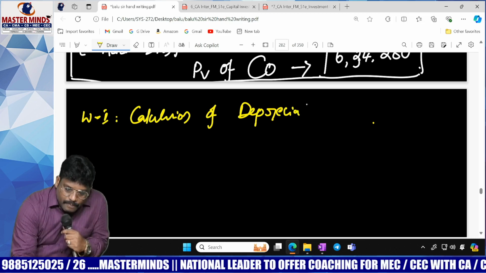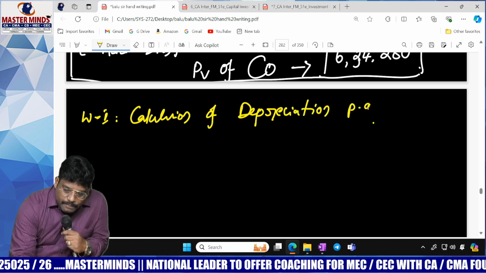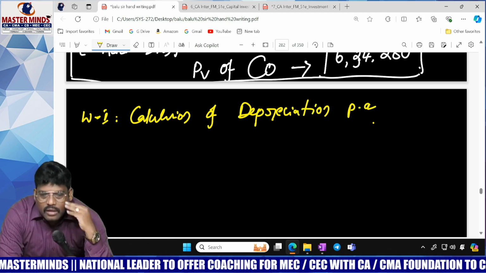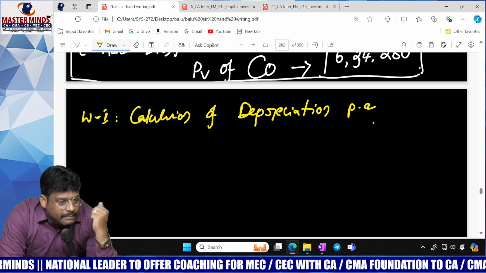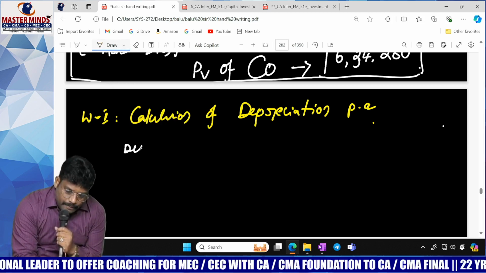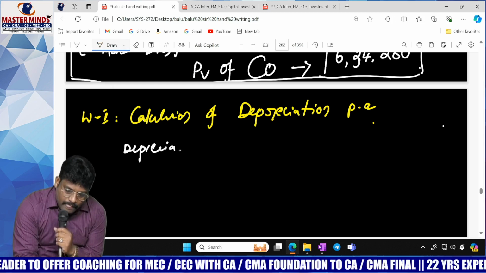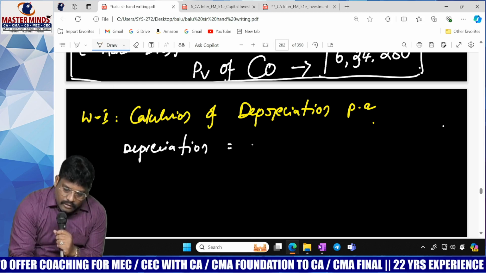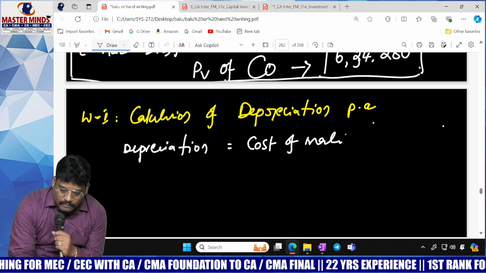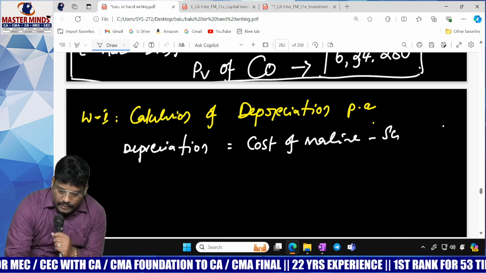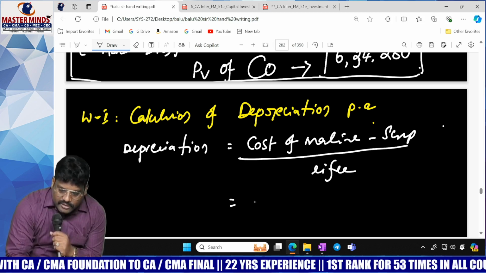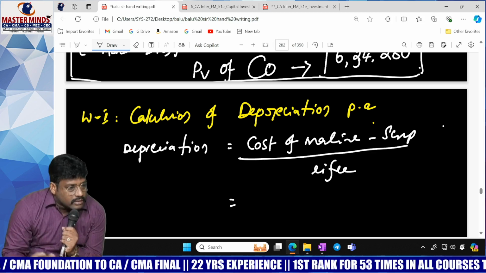Depreciation per annum. Why are you calculating depreciation? Already he deducted it. You have to add it back. Depreciation equals cost of machine minus scrap value divided by life. What is your cost of machine, including installation?